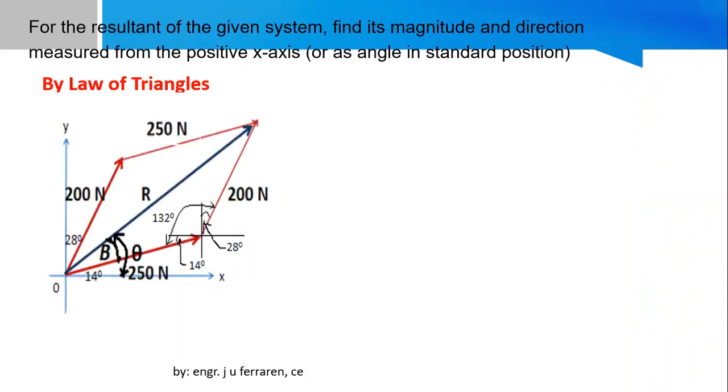Law of triangles. Okay? So I'm using the parallelogram I constructed. And if you notice, by passing a diagonal right here, the diagonal which will be constructed is a diagonal line that will start at the origin. Because there is still a shorter diagonal there, no? So that is not the resultant. It should be from the origin.